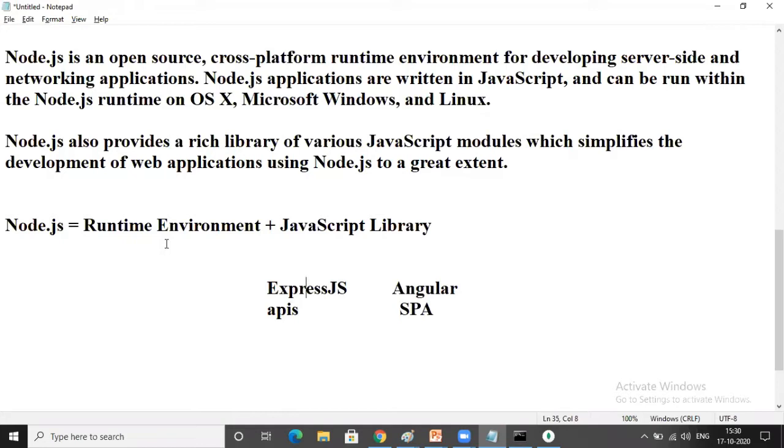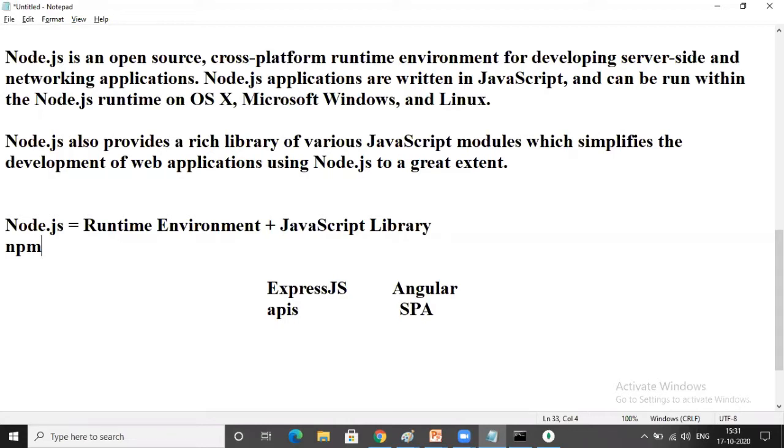Is it clear? And NPM is also very important. What does NPM mean? Node Package Manager, the largest library. More than 86,000 Node modules are available in NPM. Generally in .NET we have NuGet Package Manager. In Python we have pip. Similarly in Node you have NPM. It is the largest library. If you want to download any software like Angular or TypeScript or any other third-party modules, you have to download from NPM, Node Package Manager. And NPM is automatically available when we install Node.js.